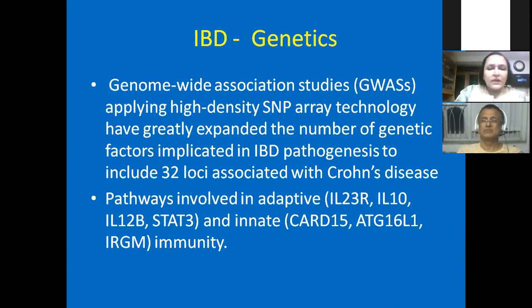Different studies have identified different genes, but most of the pathways involved are the IL-23 receptor gene, the IL-10 receptor gene pathway, and IL-12 and STAT3 genes. And other immunological genes like CARD15, that is NOD2, or ATG16. These are very well involved and more studied in the adult population.